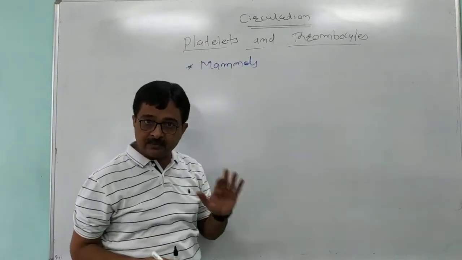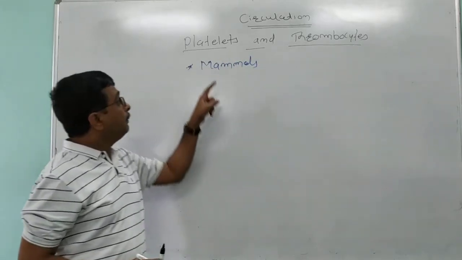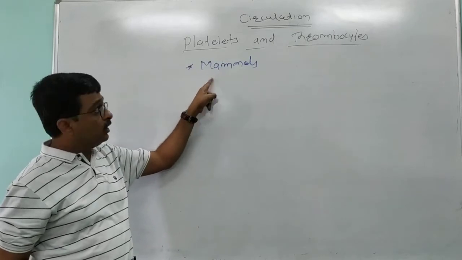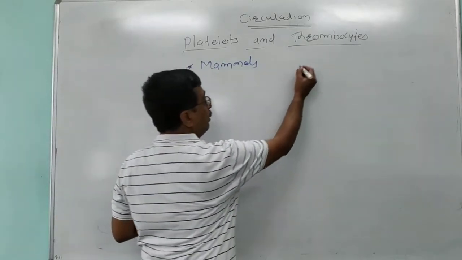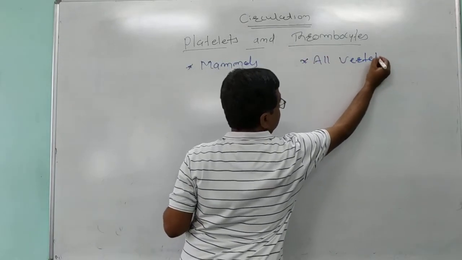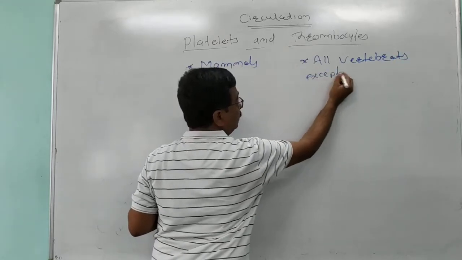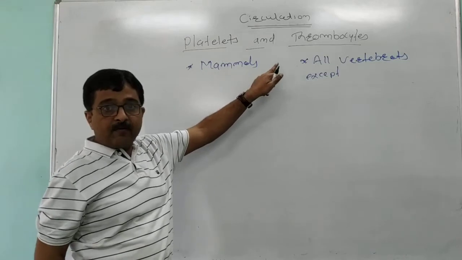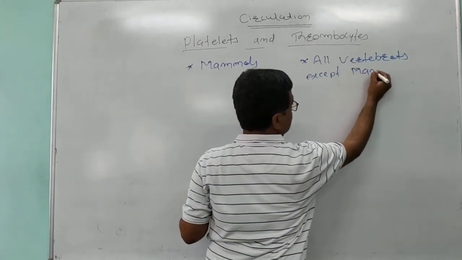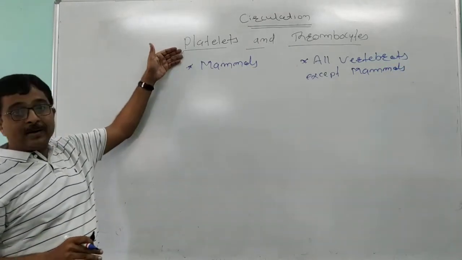Function wise, yes, platelets and thrombocytes are similar, but platelets are found only in the blood of mammals, while thrombocytes are found in all vertebrates except mammals. Now, we are going to discuss platelets.